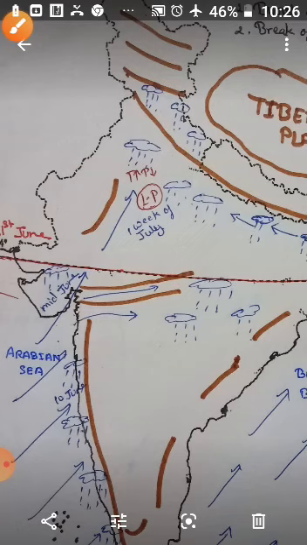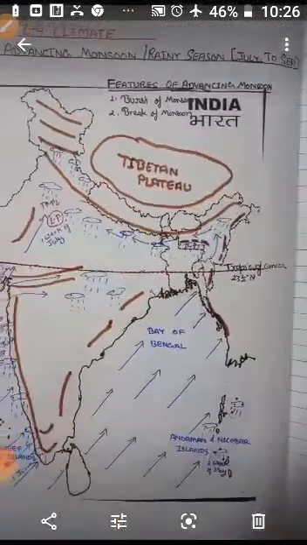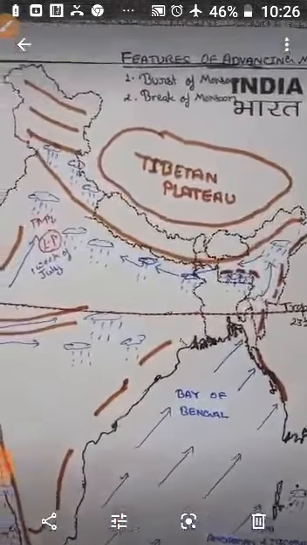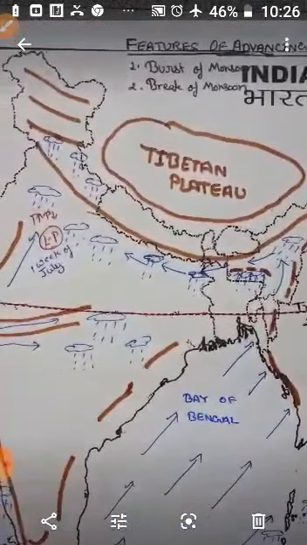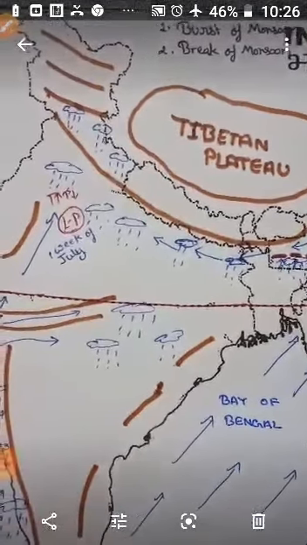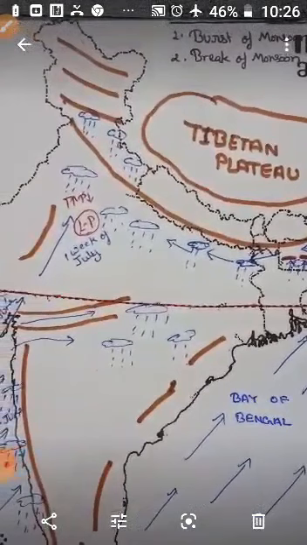Now let's talk about the features of this advancing monsoon. The first feature is the burst of monsoon. The important phenomenon of the monsoon season is the burst of monsoon. When normal rainfall increases suddenly and continues constantly for several days, this is known as the burst of monsoon.